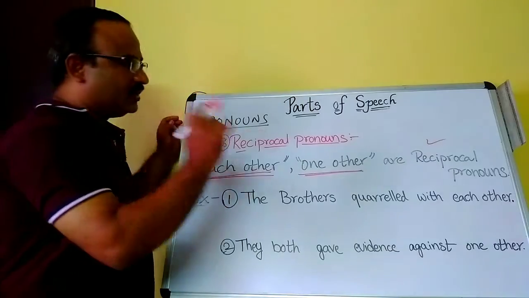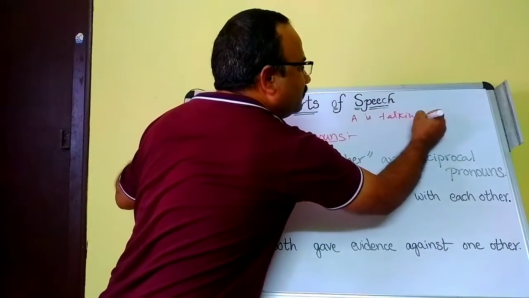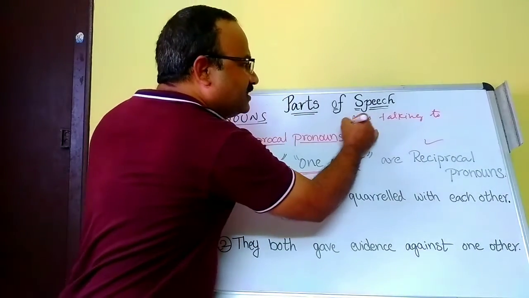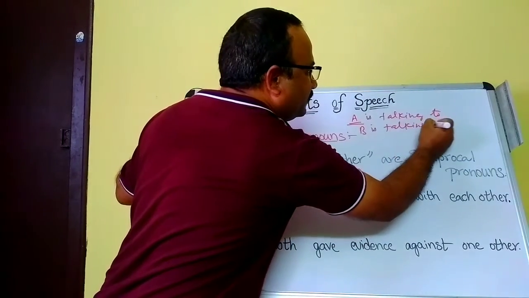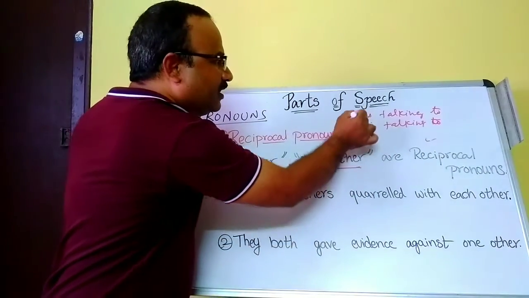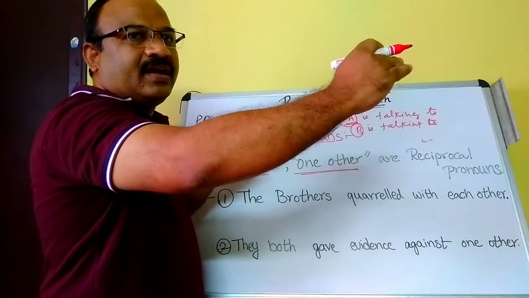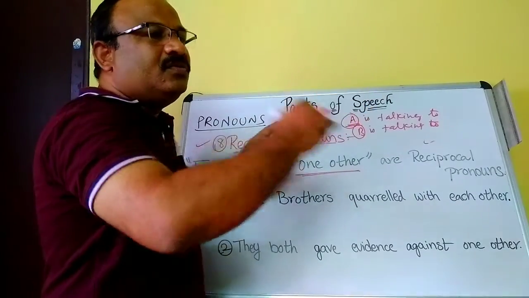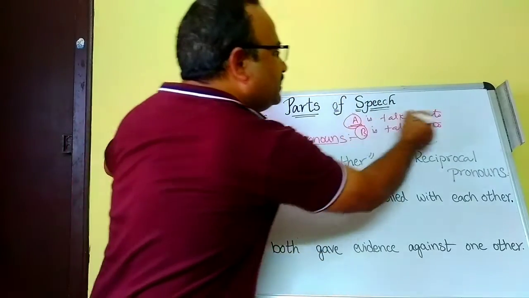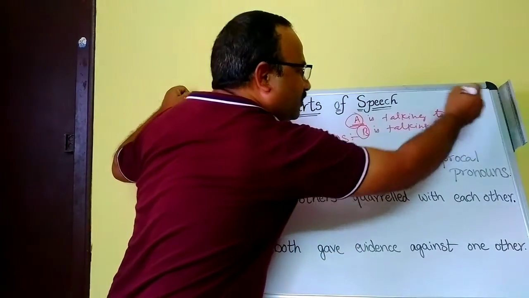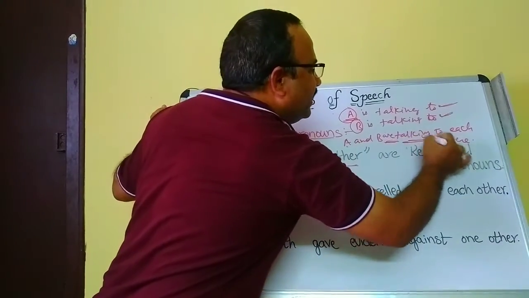For example, A is talking to B, and B is talking to A. Now A and B are talking to each other.